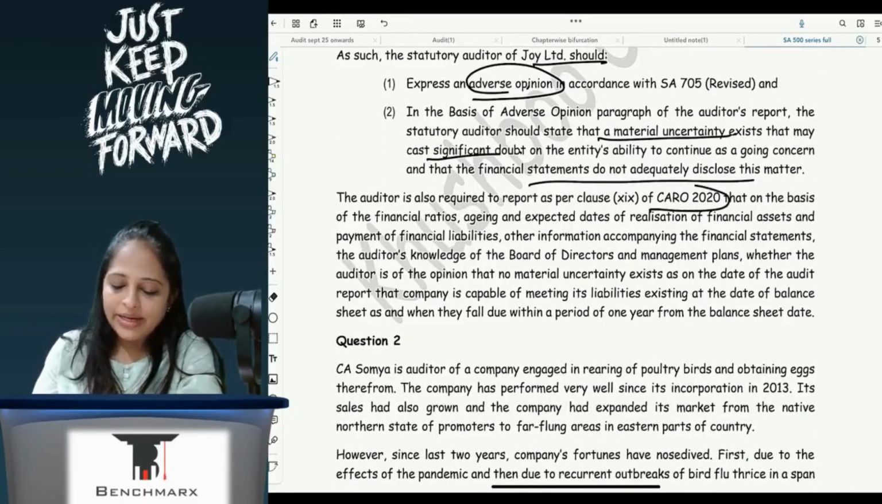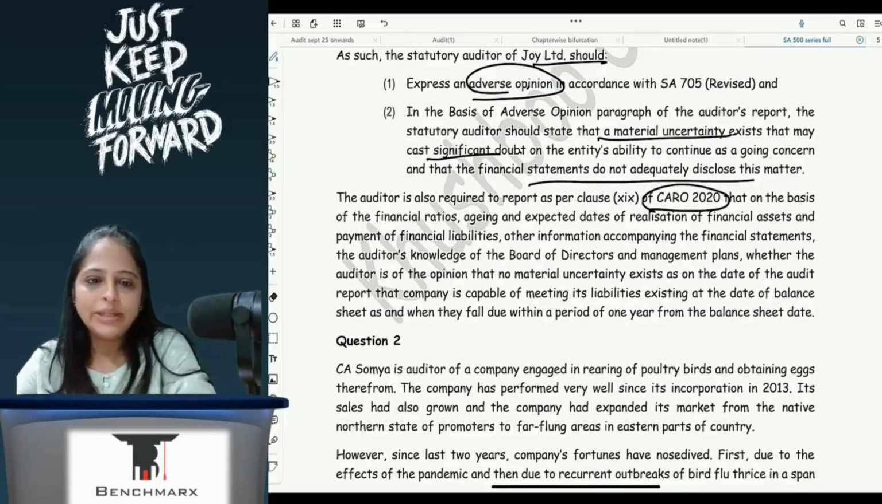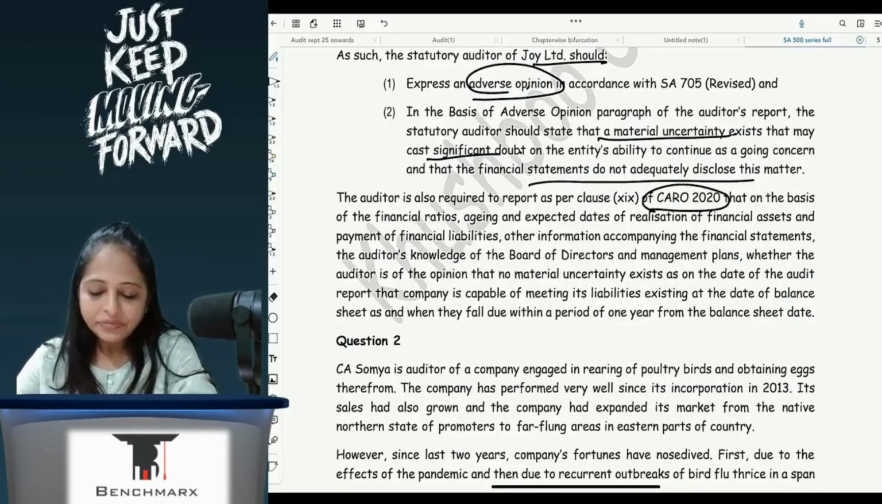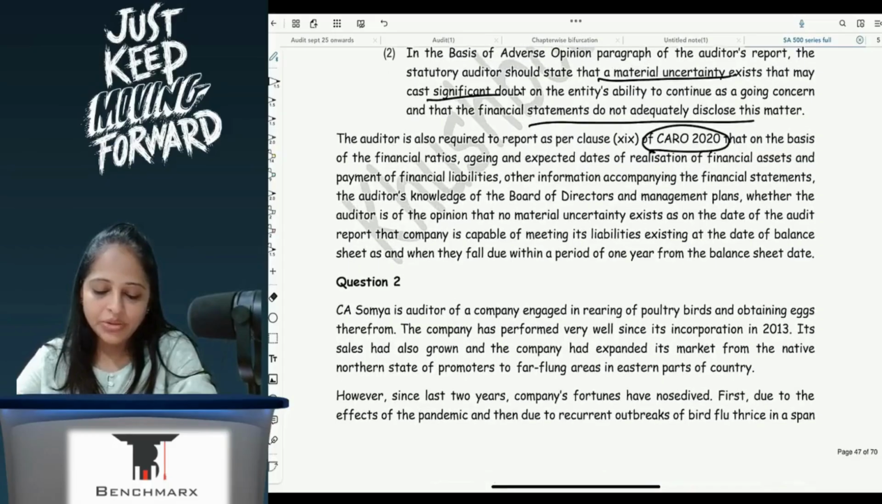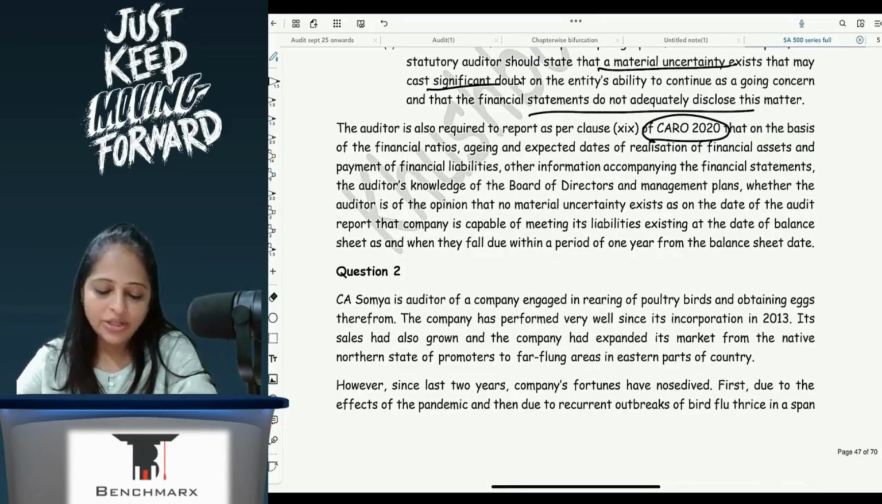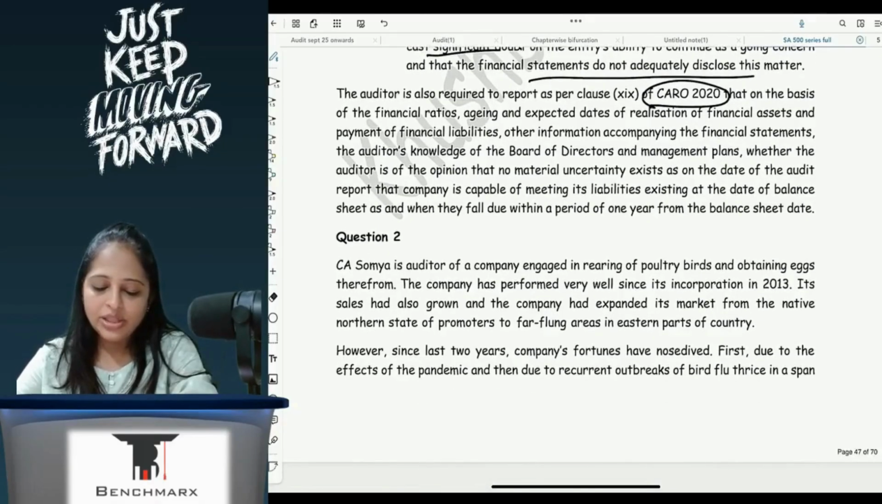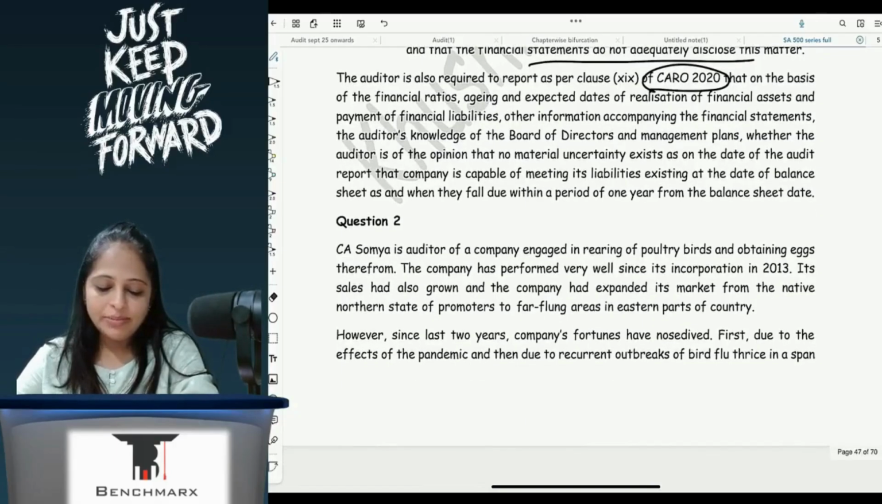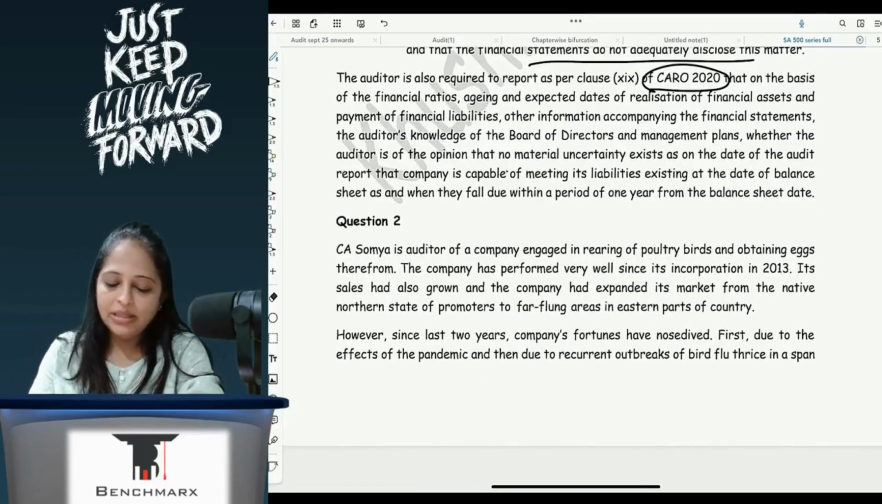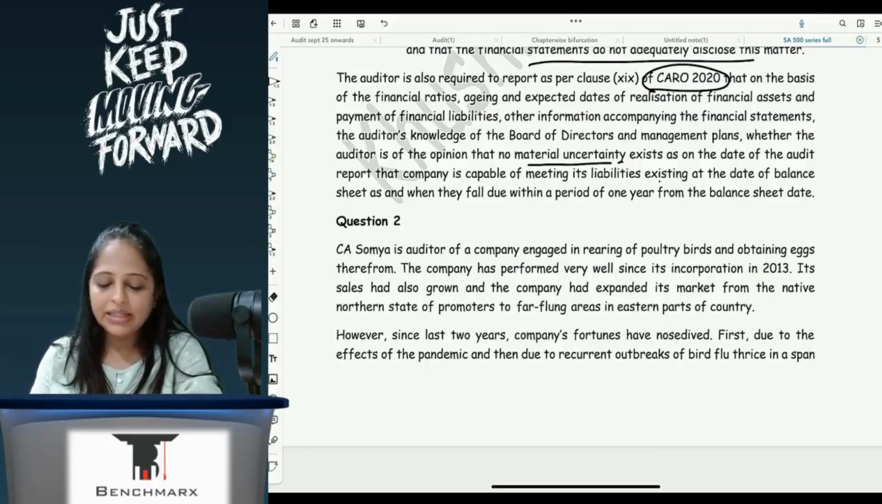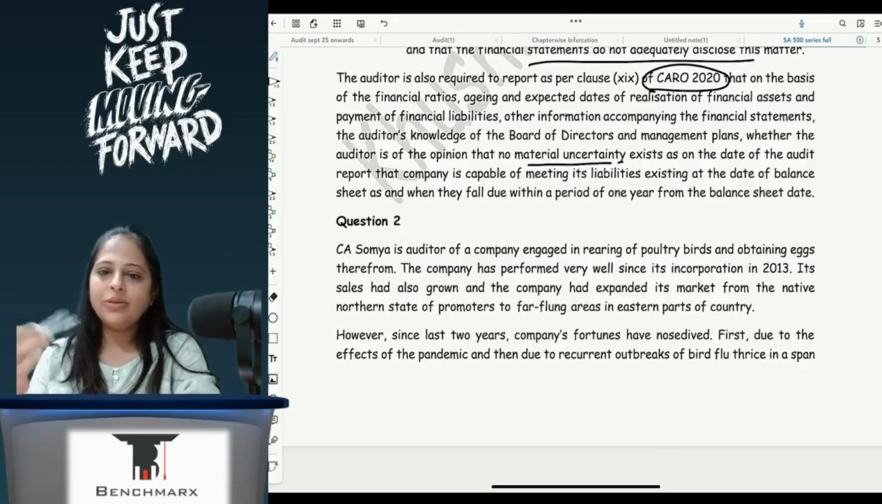Action is also required as per CARO. Once we do CARO, you'll know that you'll have to write down that, on the basis of the financial ratios and expected dates of realization of financial assets and payment of financial liabilities accompanying the FS, and the auditor's knowledge of the board of directors' and management's plans, whether the auditor is of the opinion that no material uncertainty exists as on the date of audit, that the company is capable of meeting its liabilities existing at the date and when they fall due. So when we do CARO, we'll again get back to going concern and CARO both.